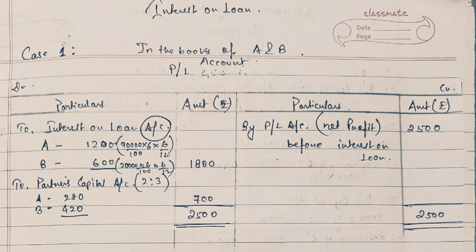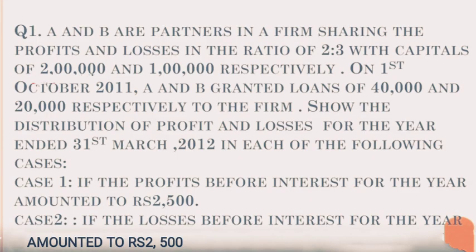If we deduct 1,800 from the 2,500 net profit, we get 700 as the share of profit, and that will be shared in the ratio 2:3. So A will get 280 and B will get 420. Now we will follow the second case of the same question. Here it has been said that in this case there is a loss for the firm before charging the interest on loan, and the loss amount is 2,500.